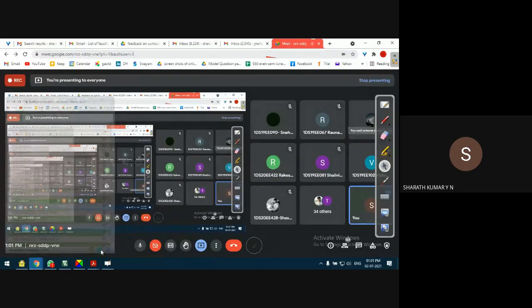Okay. Today afternoon, what we do is you can log in. Those who have done the simulation, you can share your screen. Two in a team, those who got the output can come online and show the output. If it is correct, it's okay. If it is not correct, you need not worry. You can take some time, correct it, and show the output. Once the output is correct according to the program statement, then you can